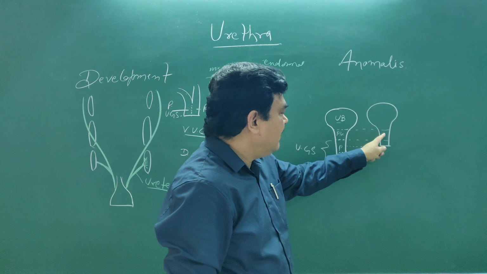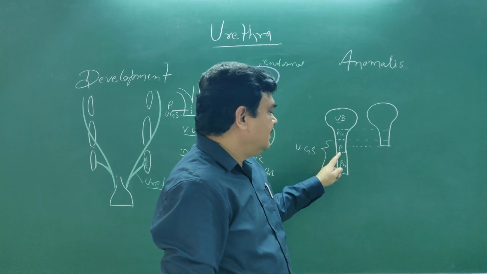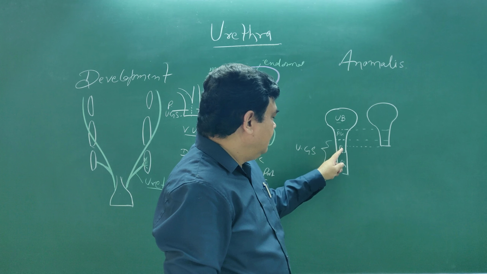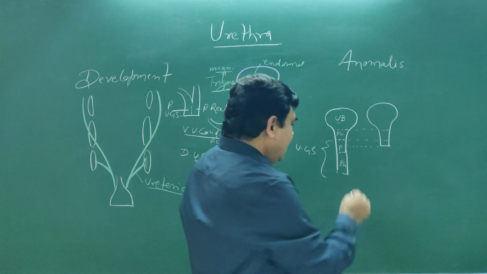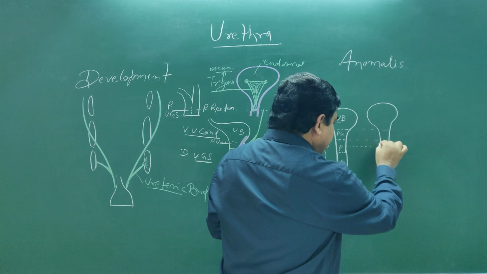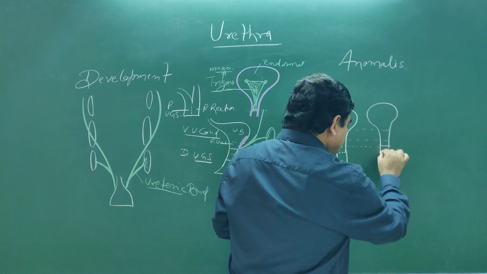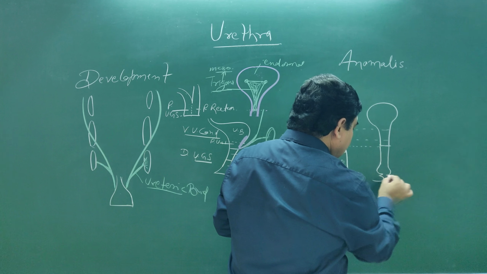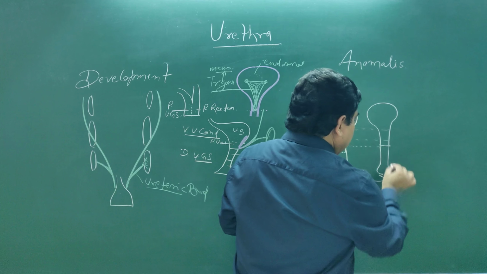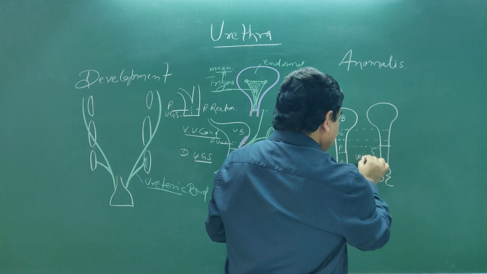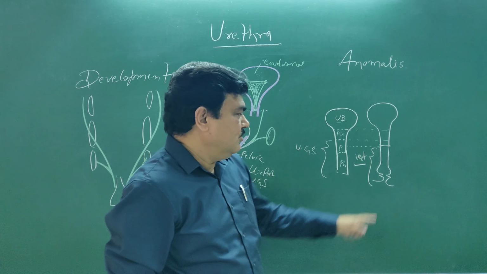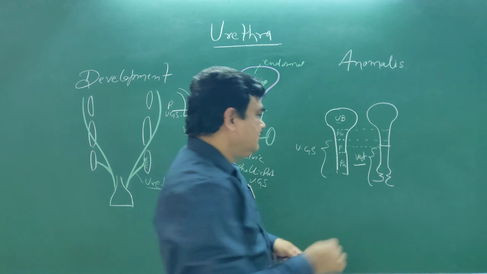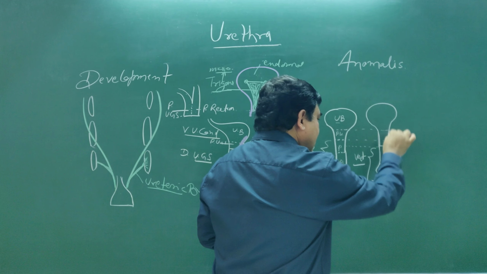So the female urethra is formed by the primitive urethra plus this cranial part of the pelvic urogenital sinus, and the rest forms the vestibule. So this part is the vestibule. The rest forms the vestibule. So this is the urethra in the female. The urethra is formed by these parts in the female.